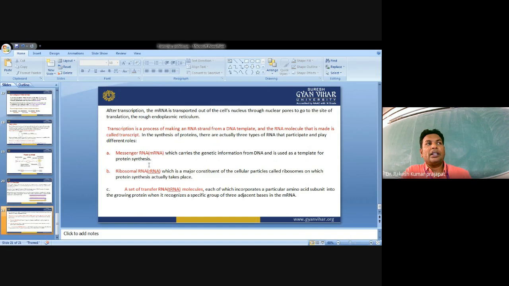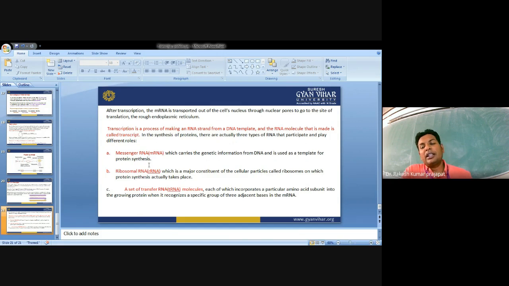Next, ribosomal RNA. Ribosomal RNA is synthesized by RNA polymerase 1 in the nucleus, and is a major constituent of the cellular particles called ribosomes, on which protein synthesis actually takes place. Ribosomal RNA is the structural part of the ribosomes involved in protein synthesis, also known as the protein machinery of the cell.